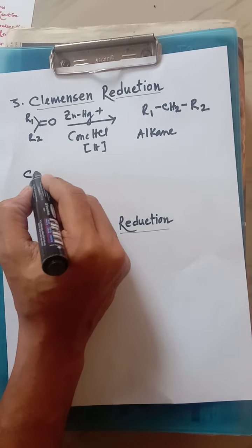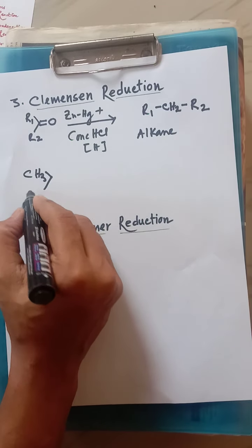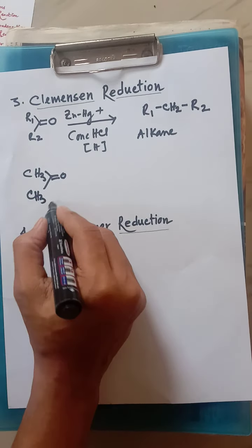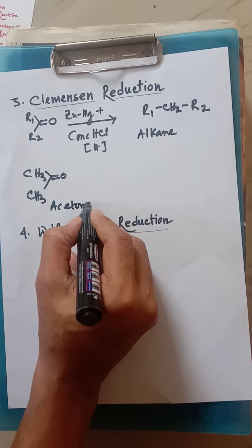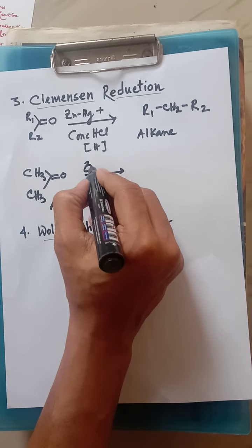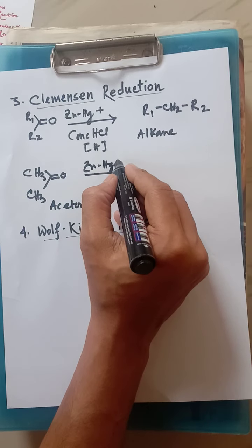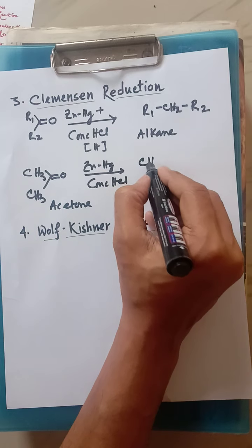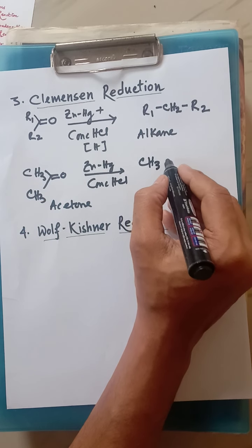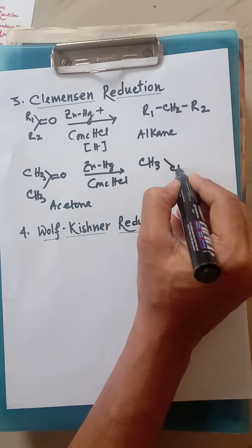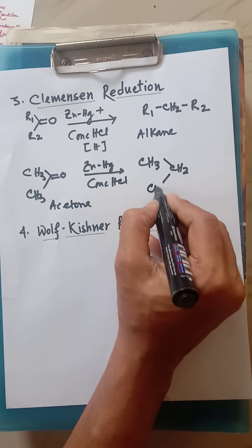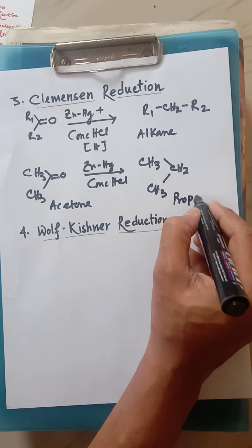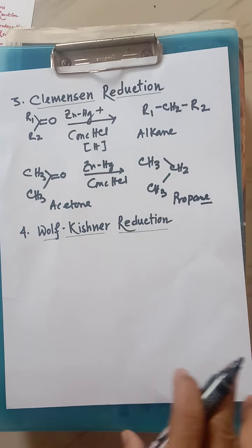A specific reaction: CH3COCH3, that is acetone, reacts in presence of zinc amalgam along with concentrated HCl, and the product is CH3CH2CH3. This is the alkane, propane. So this is known as Clemmensen reduction.